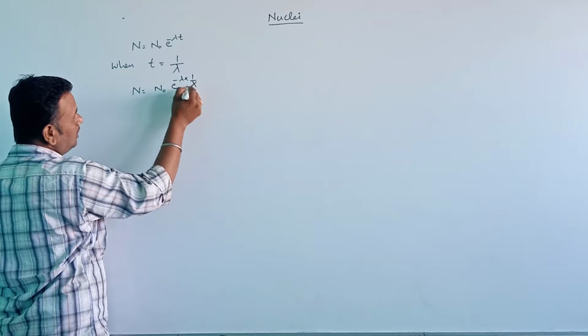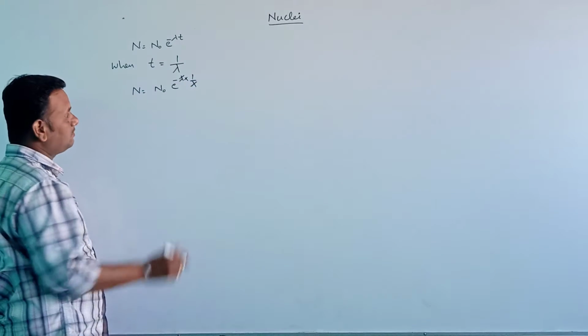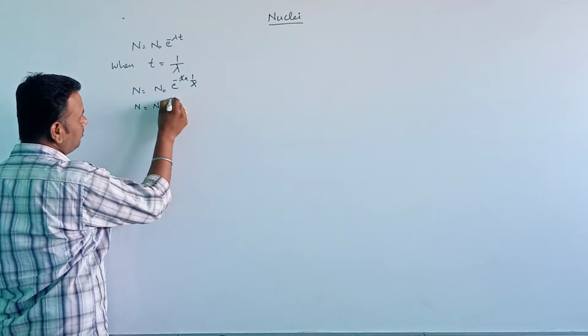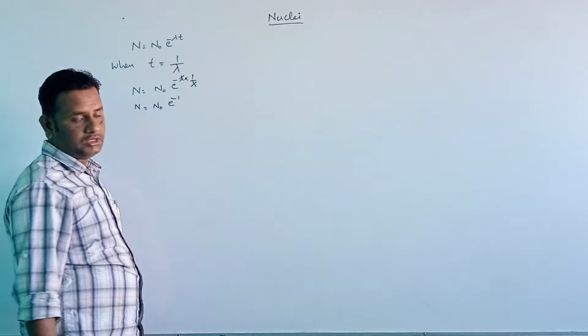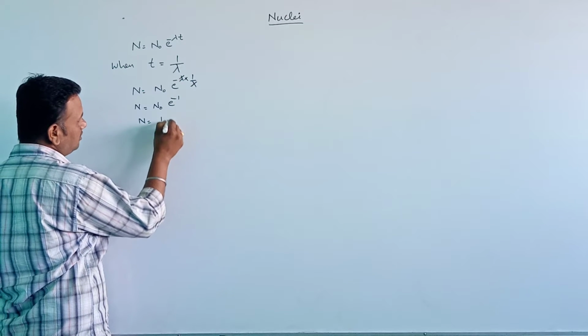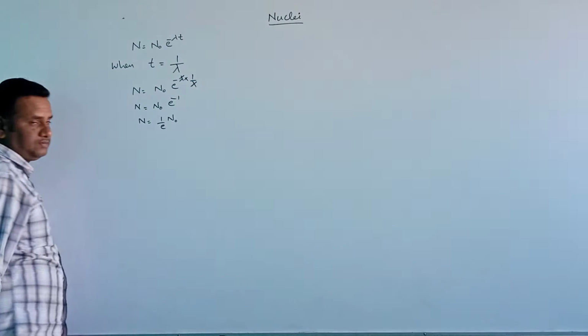Lambda will get cancelled. Now N equals N naught e to the power of minus 1, or I can also write this as N equals 1 by e times N naught.